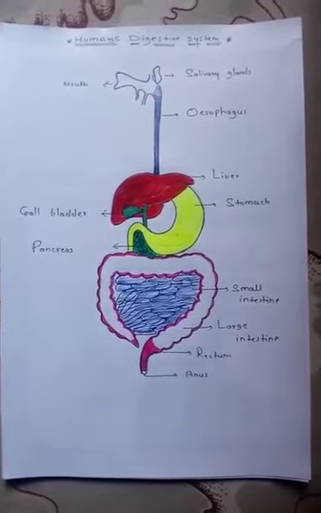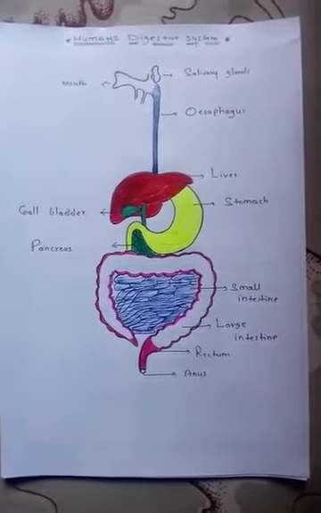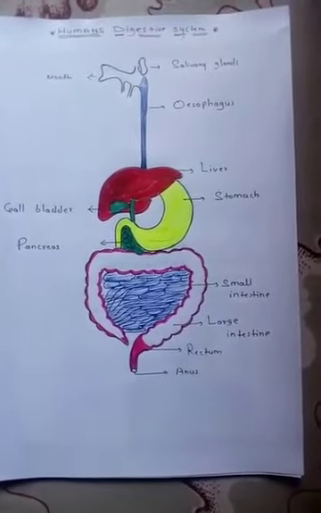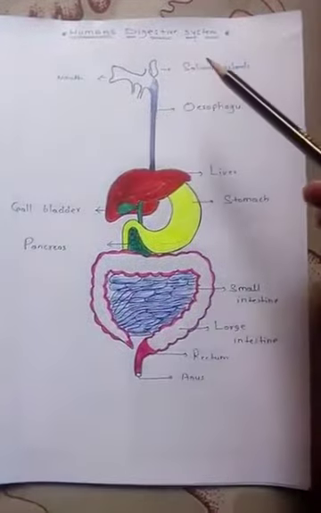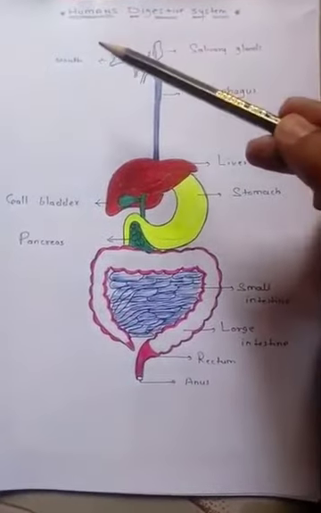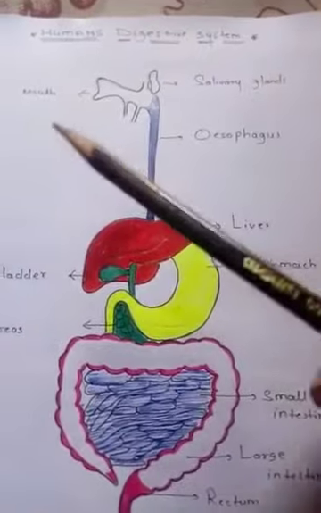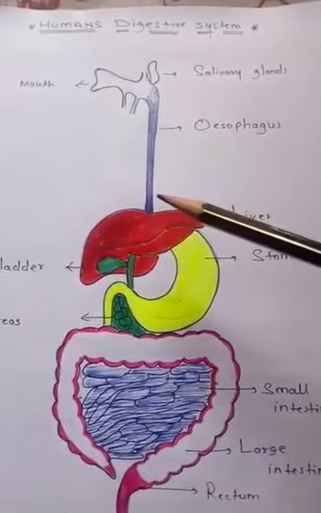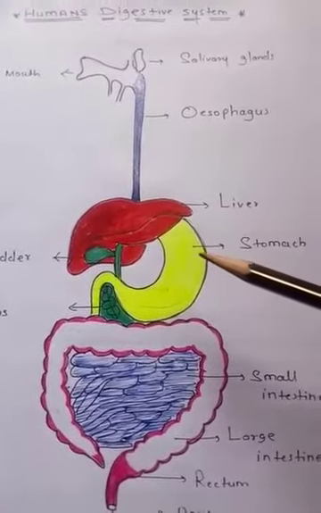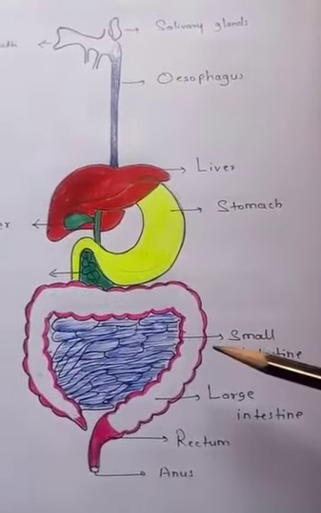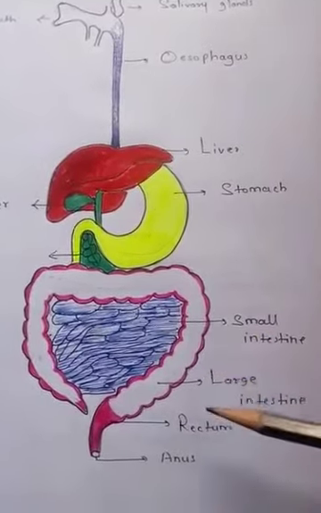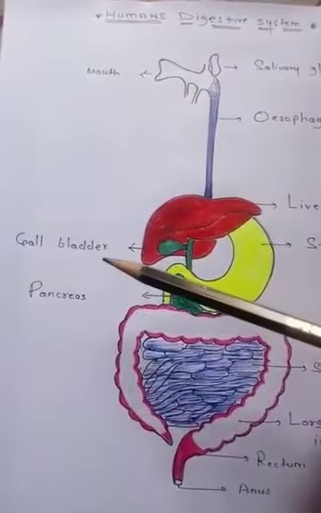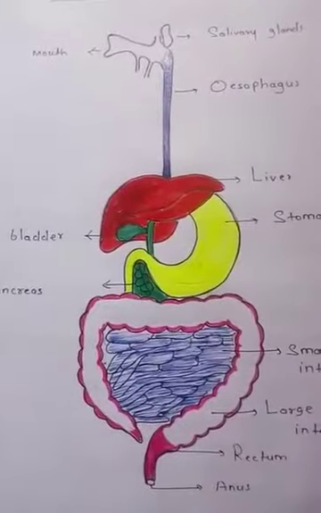This is Vikesh. As you know, we are discussing nutrition in human. So have a look at the human digestive system once again. Here are the different parts of our human digestive system, starting from the mouth. The mouth contains teeth, salivary glands and tongue, then a tube-like structure called the esophagus, then the stomach, afterward the small intestine, then the large intestine, rectum and anus. And there are three glands: liver, gallbladder and pancreas.